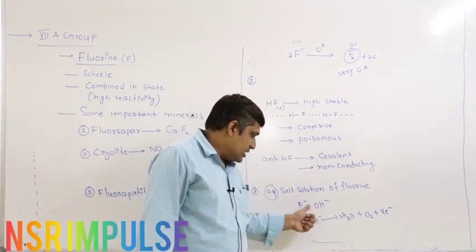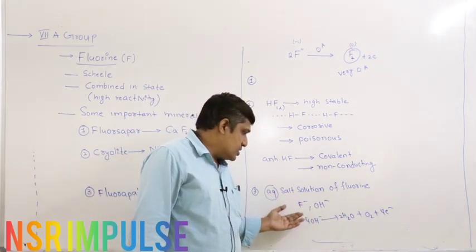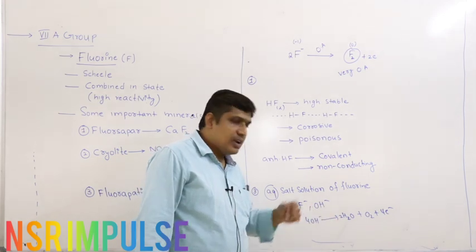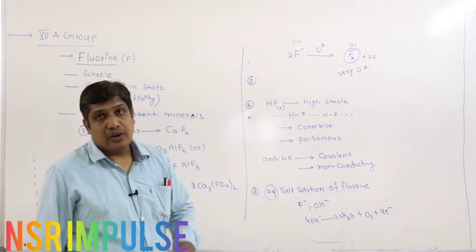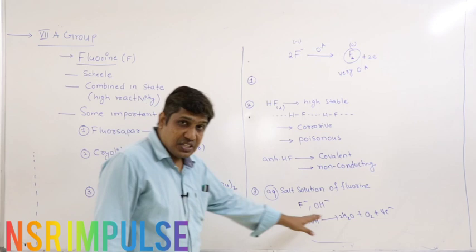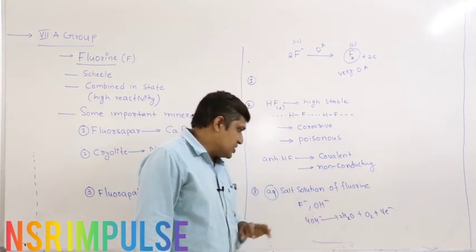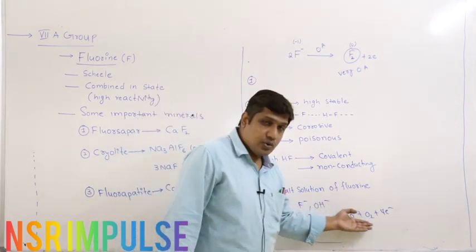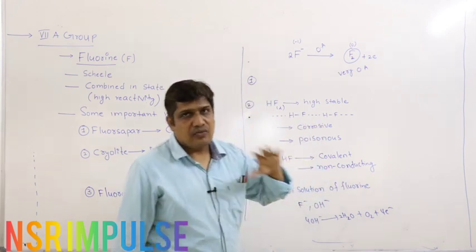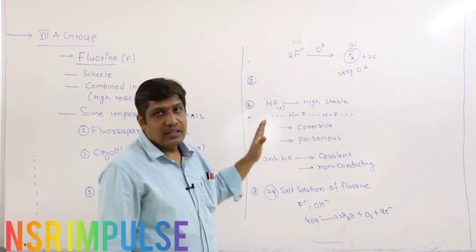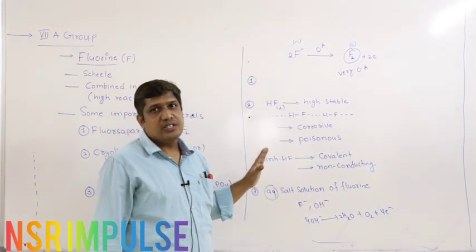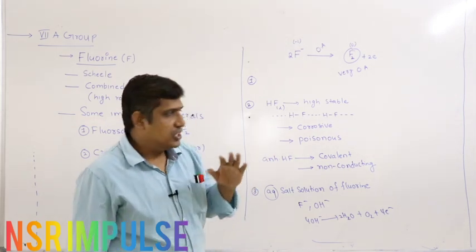So there is competition between these two ions. Instead of F minus, OH minus will undergo oxidation at the anode, loss of electron, and you will get ozonized oxygen instead of fluorine. So these were the difficulties that were faced during the 19th century.